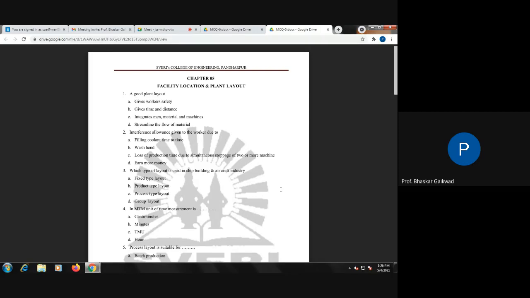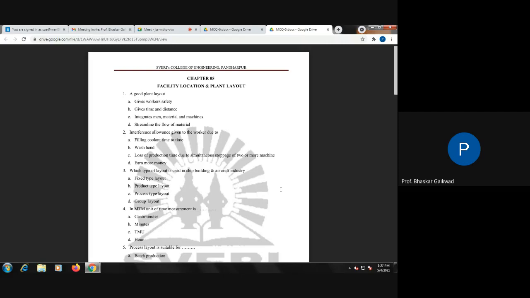So this is about the objective questions to be asked in your exams related to chapter number 5. Some examples related to all types of layout you have to remember. Then what are the advantages and disadvantages while selecting a site in an urban area?